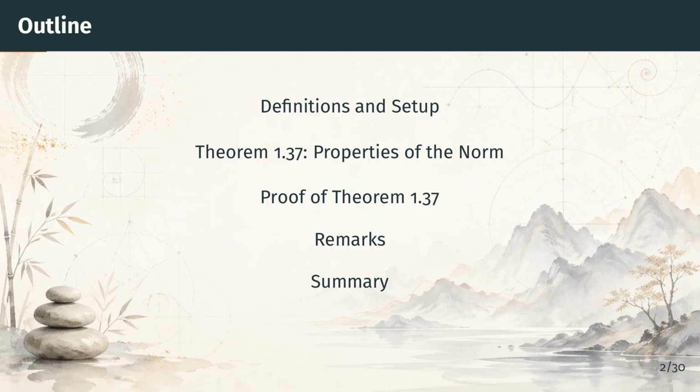Here is our outline for this section. We begin with the definitions of R^k, its vector operations, the inner product, and the norm. Then we state and prove Theorem 1.37, which gives 6 key properties of the norm. The proof relies on the Schwarz inequality from the previous section. Finally, we close with some remarks connecting R^k to the metric spaces we will study in Chapter 2. Let's get started.